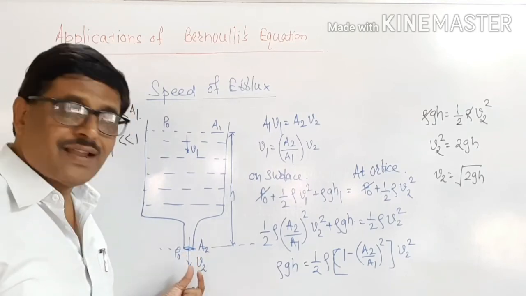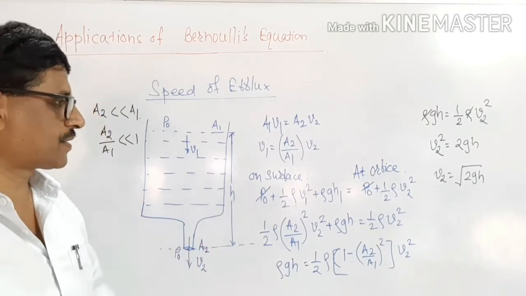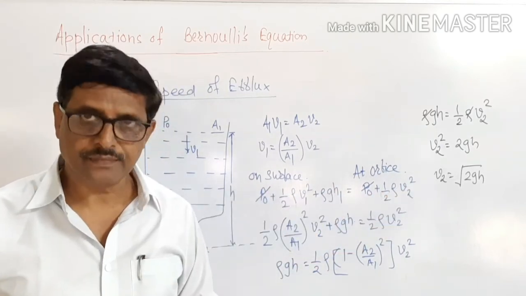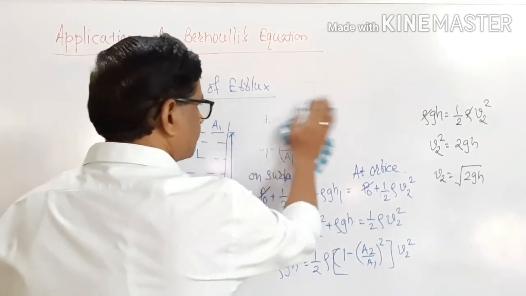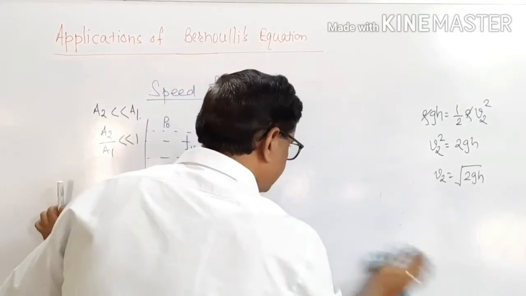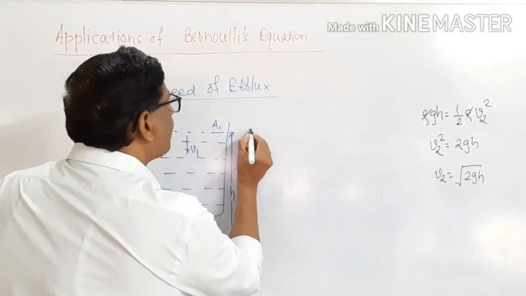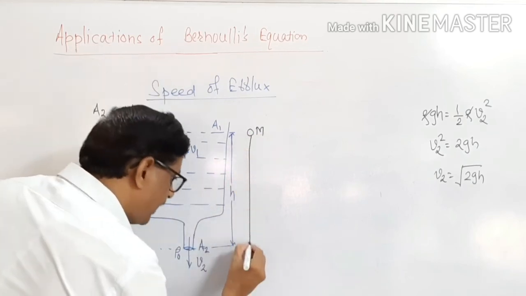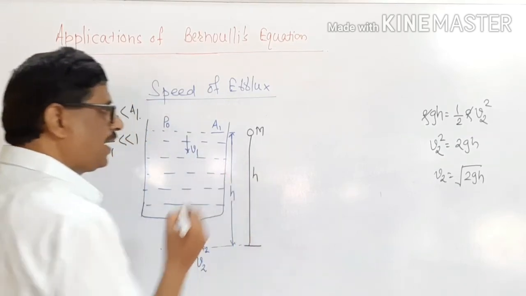And this we call efflux. The drain is called efflux. Now, this is the velocity. Now, with this, we will see one more thing. Let a particle of mass m be dropped from a height h. This is dropped from a height h.